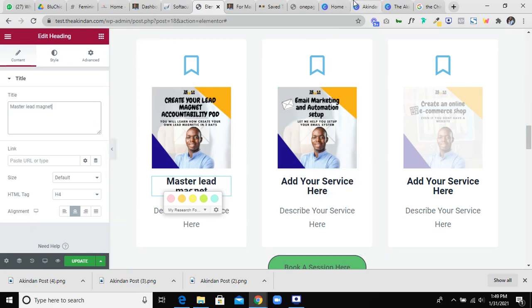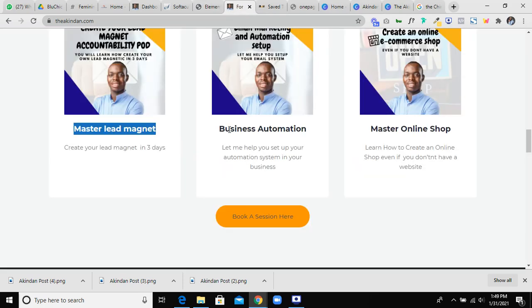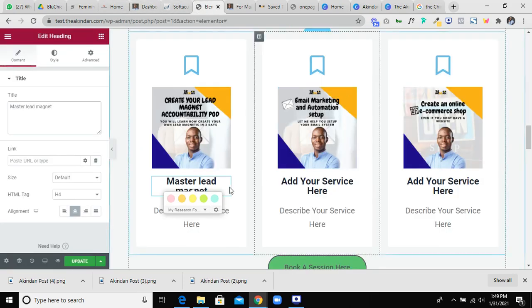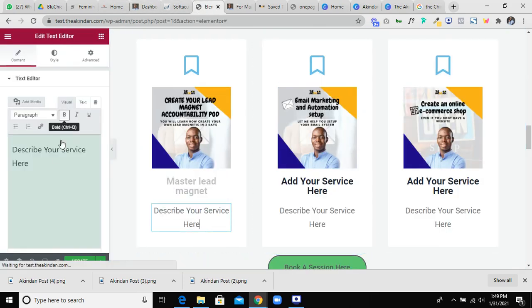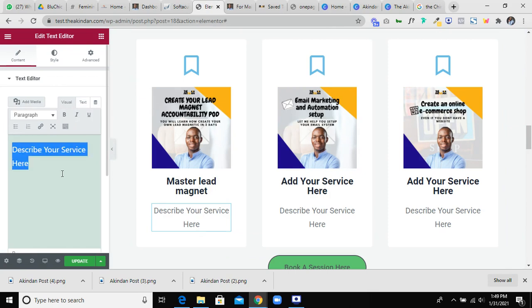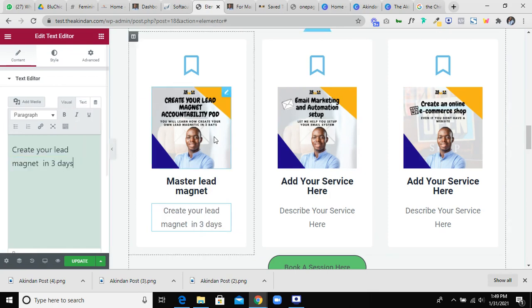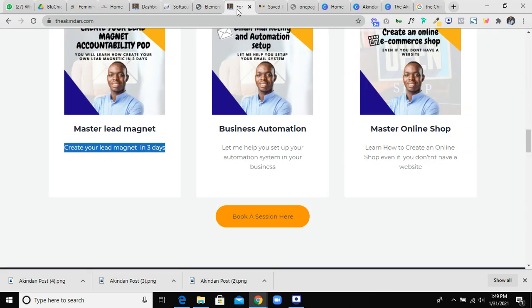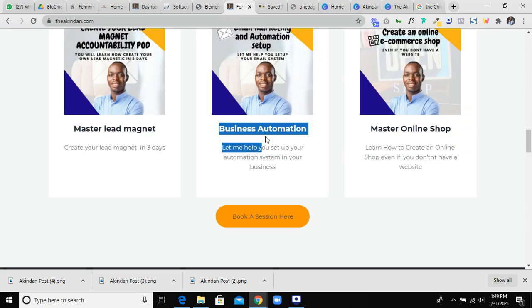So just do a little Canva design, nothing too much for your services. And sometimes if you don't want to use a picture like this, you can use icons to describe your services. Copy.